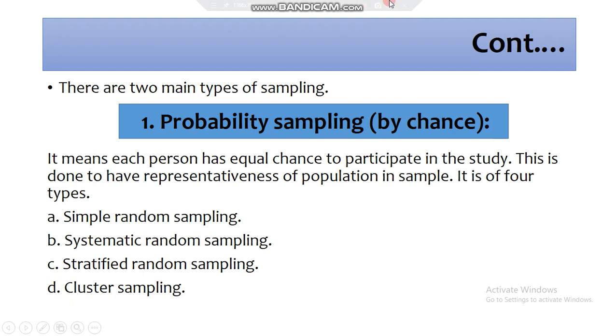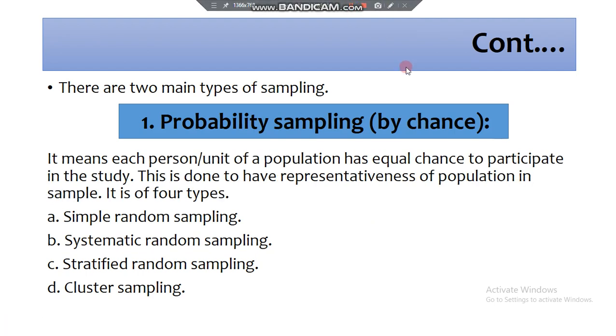Now we move toward probability sampling. Probability sampling means sampling by chance, or random sampling processes. In this type of sampling, each person or subunit of the population has an equal chance to participate in the study.